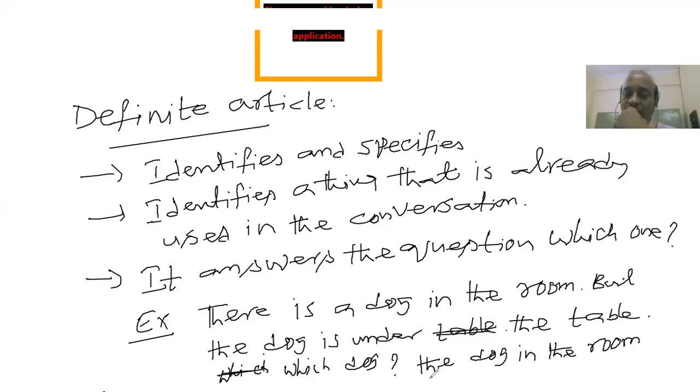So now you are using the definite article here to answer the question, which one, right? When I ask you which dog is under the table, you answer stating that the dog in the room. So the definite article is used to answer the question which one, right? So that is the context where we use the definite article.